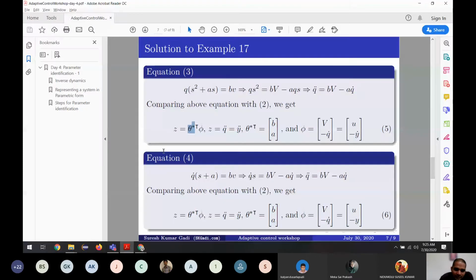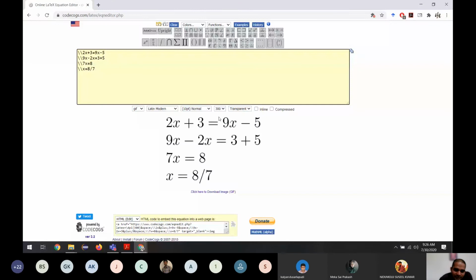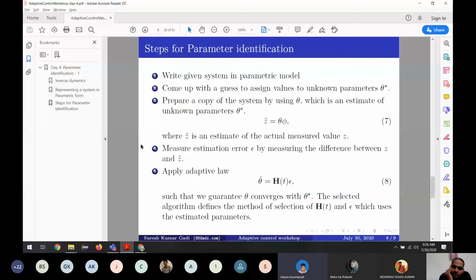So it's a formal way of writing it. Whatever differential equation you have, you have to come up with this formal way and then we can proceed. If you have a differential equation like this, we can't proceed. We have to come to this stage, and from this stage we can apply the techniques we know. In this case, what is the technique? You just remove this coefficient and divide by the other one, and we get the result. But in this case, what is the procedure? We are going to see it in these 5 steps. These are the 5 steps we follow to get the unknown value.